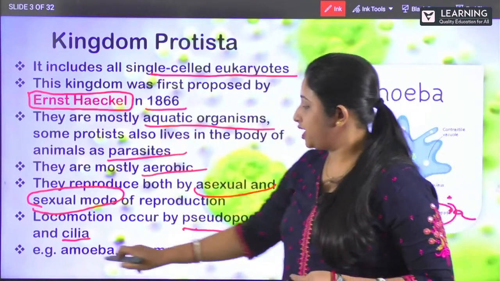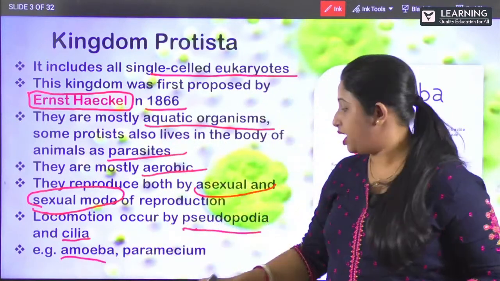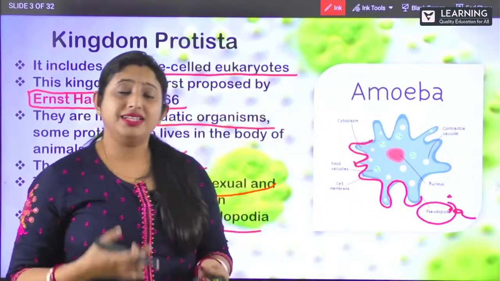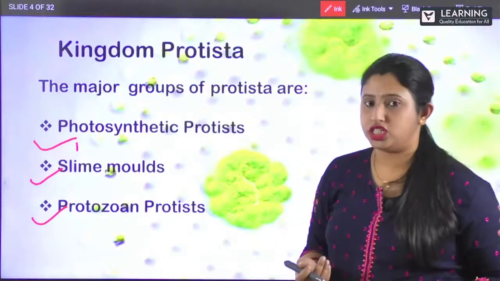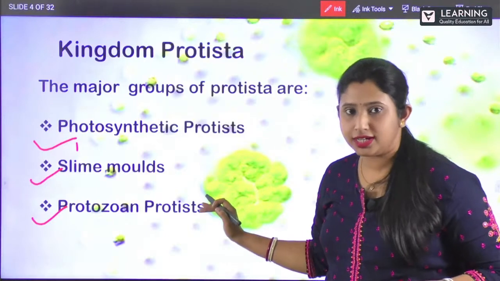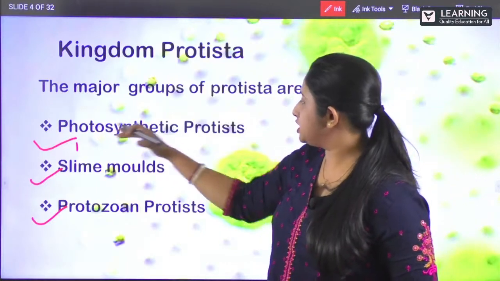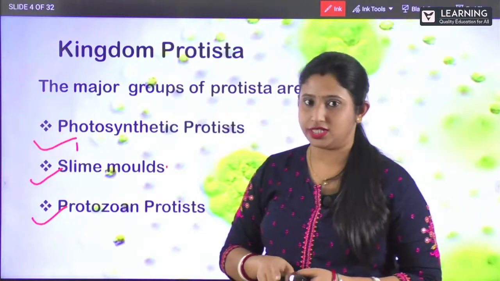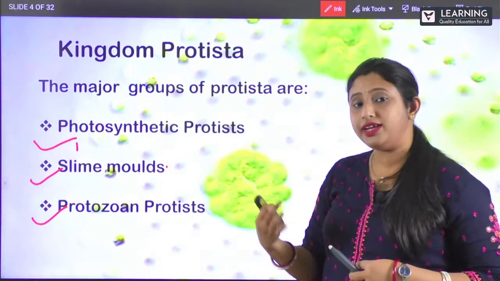Clear? Examples, as you have seen here, are amoeba and paramecium, and some more examples like euglena. These are all protists. They are categorized into three major groups. Clear? Photosynthetic protists, slime molds, and protozoan protists. Now let us see them one by one in detail.